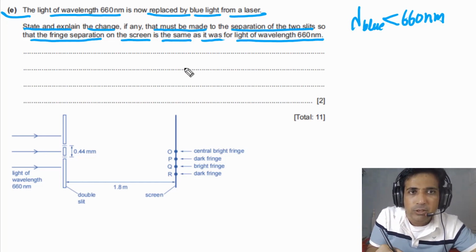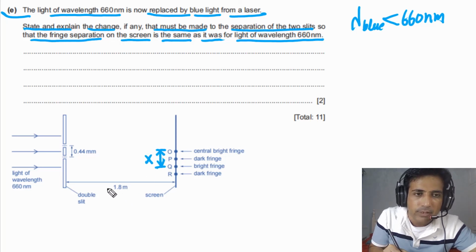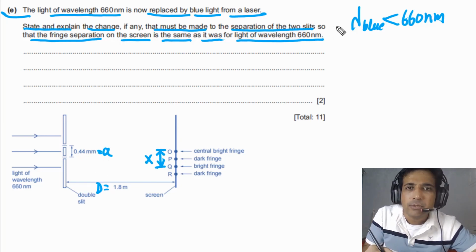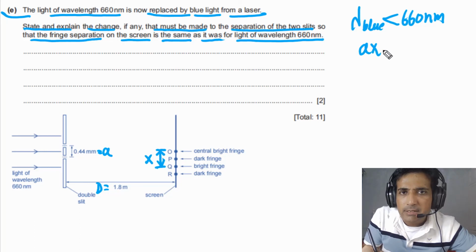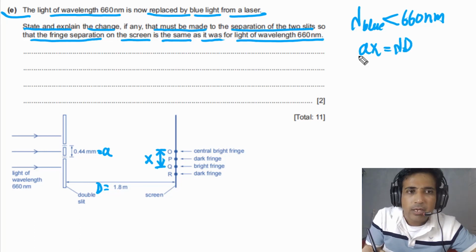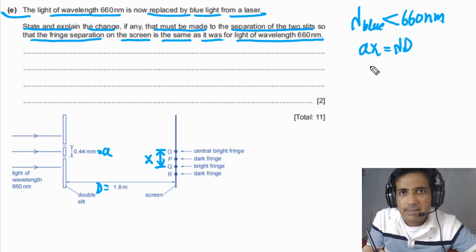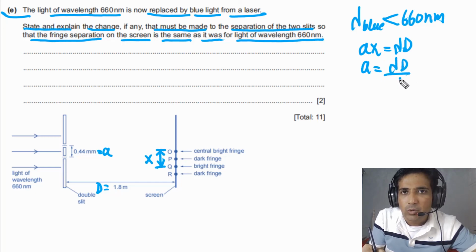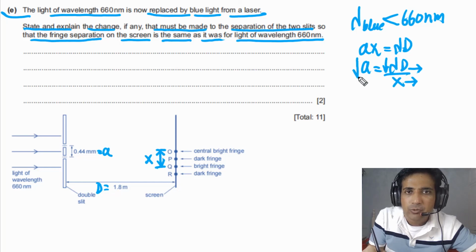For this question, we need to keep X the same. We have to keep fringe spacing the same. It means we have to keep X the same and we have to keep D the same. We have to change slit separation. Now, if we simply look at the formula, AX is equal to lambda times D. We have to keep X the same, and we have to keep D the same. So we can write down A is equal to lambda D over X. So if lambda decreases, it simply means that we have to decrease A.